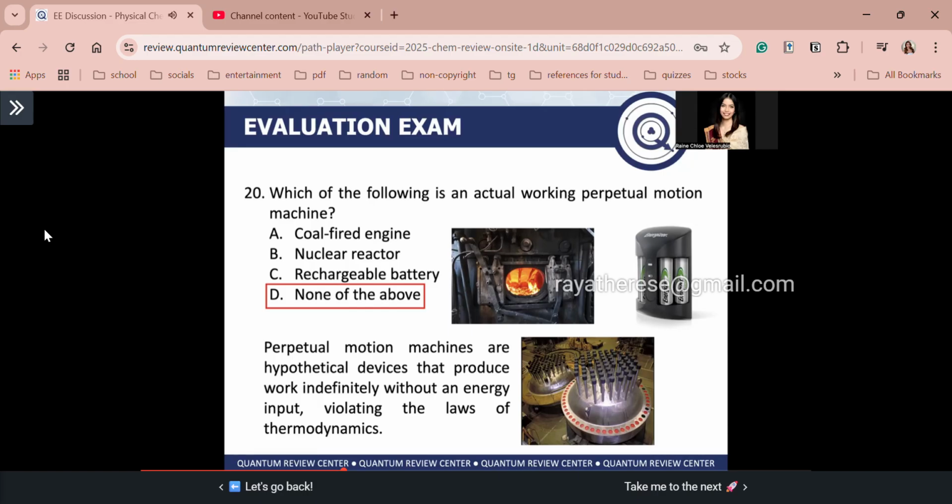A coal-fired engine is a real-life machine. A nuclear reactor is real life too. A rechargeable battery is real life too. Specifically, the coal-fired engine and nuclear reactor both consume fuel, and that fuel is the energy input. Since you input energy, they are able to produce work. Next, a rechargeable battery stores energy, but it also requires input. How do we input energy into a battery? We charge it, for example that Energizer. We charge it. This is not an ad, just an example. I hope that is clear. Again, there is no actual working perpetual motion machine. You cannot generate energy or do work out of nothing.